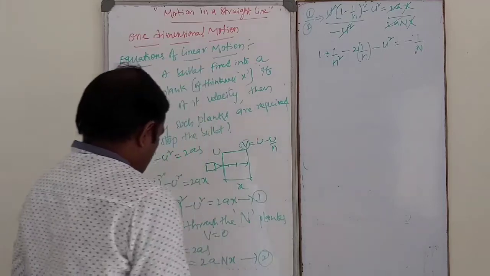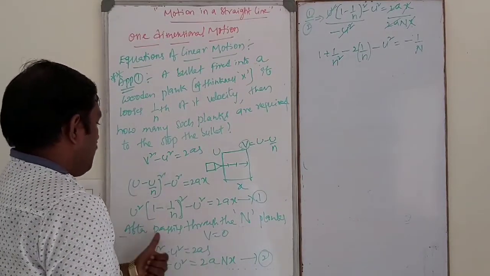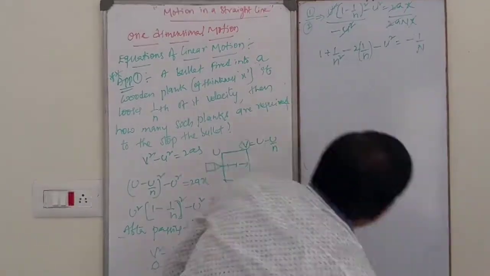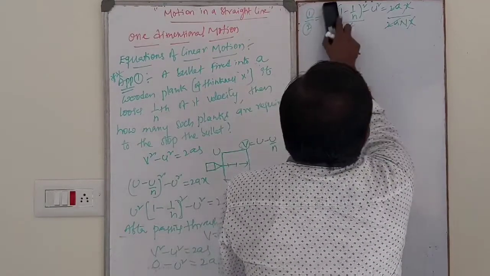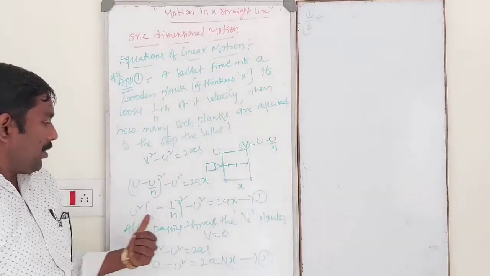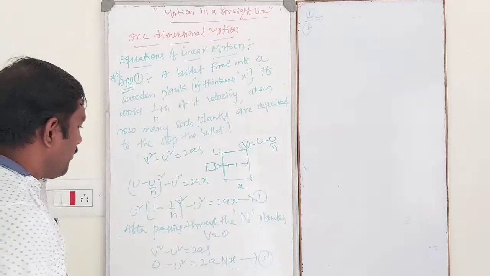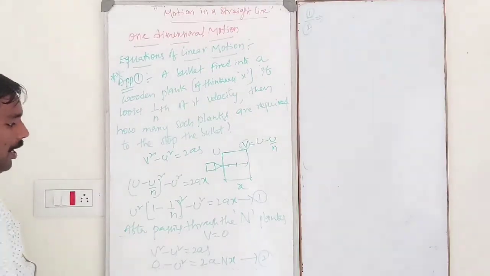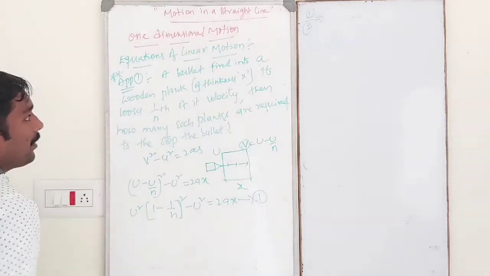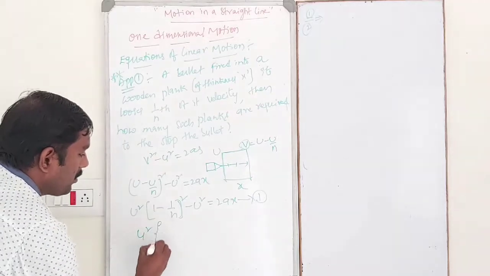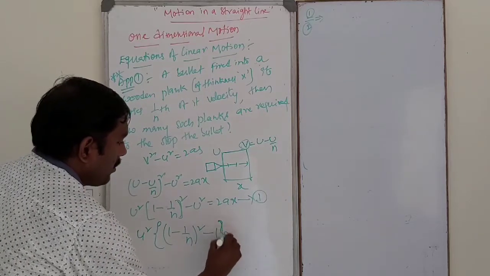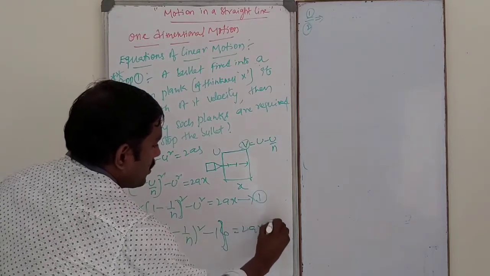So before that, this is the formula. Before that, u square also we can take common. Wait a minute. Here in equation 1, u square is there twice, so take u square common. Taking u square common, we get u square into (1 minus 1 by n) whole square minus 1 is equal to 2ax. This is equation number 1.